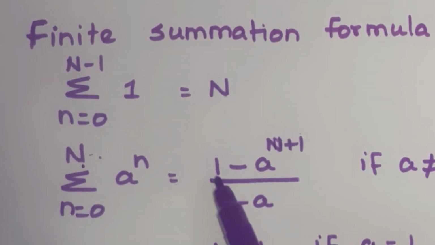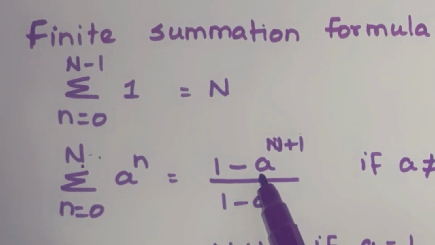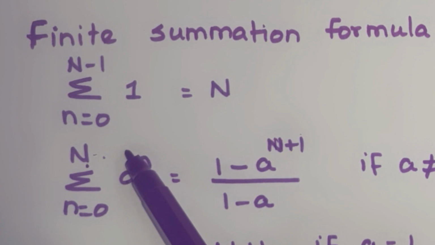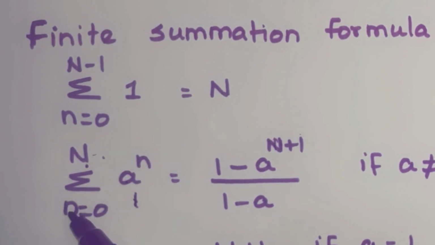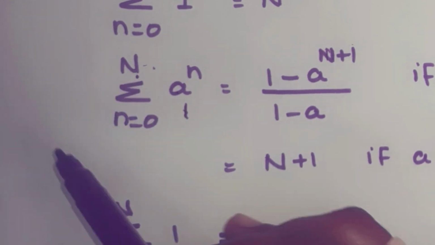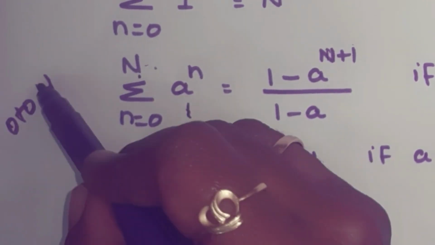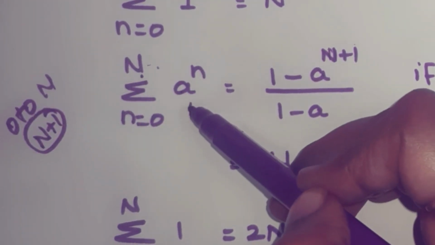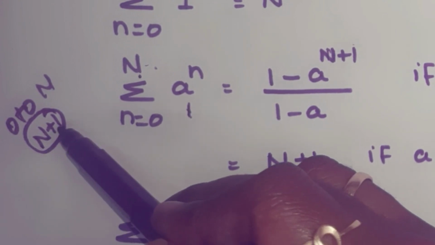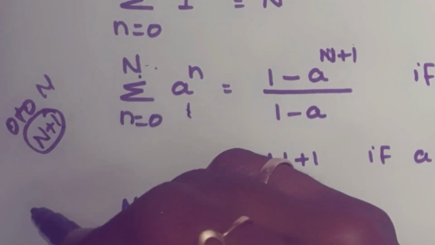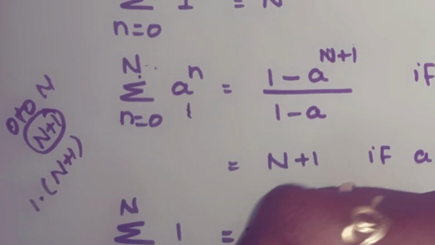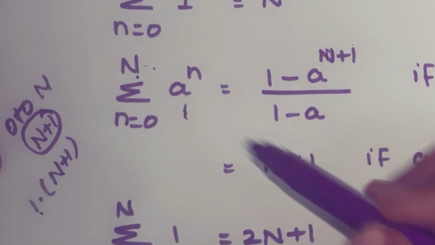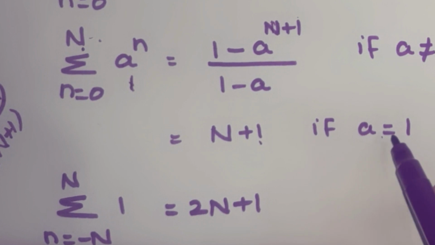Okay. This is for a not equal to 1, right? If a equal to 1, what will happen? 1 power anything is equal to 1, right? So here you get 1. Summation n equal to 0 to n of 1: 0 to n means the total count is n plus 1. So n plus 1 times you are going to add 1. So the answer is 1 into n plus 1, that is n plus 1 if the value of a is 1.